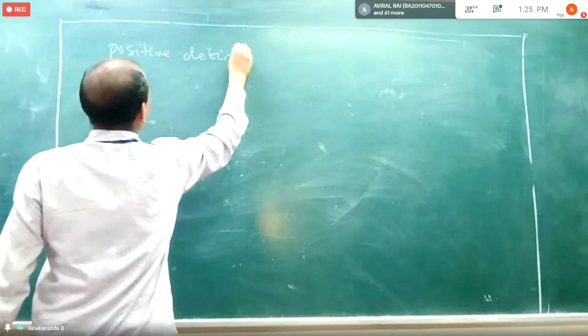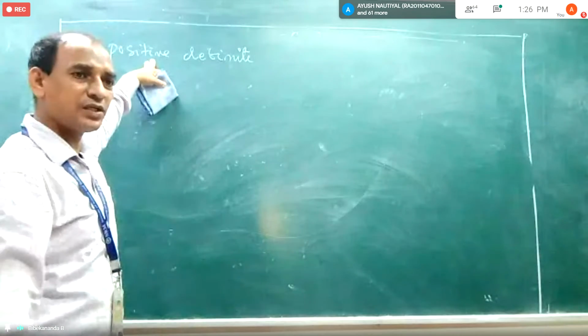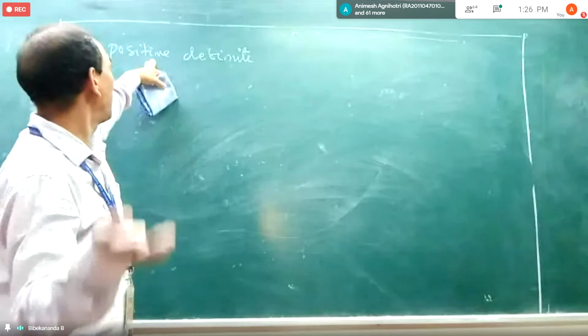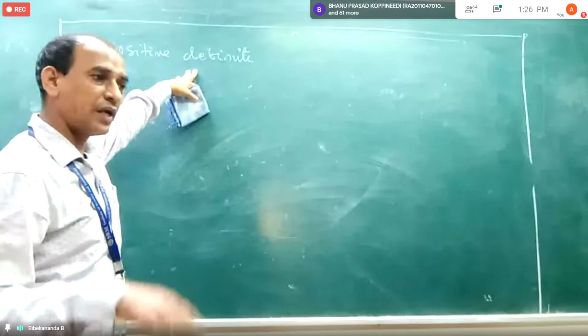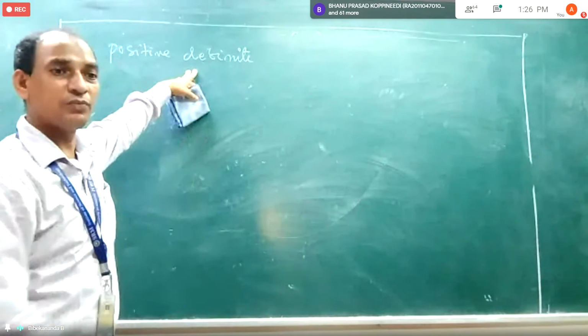If you understand one definition of this one, positive, then you can go for positive semi-definite, negative definite, negative semi-definite, and indefinite. These are the 5 things we will discuss here.